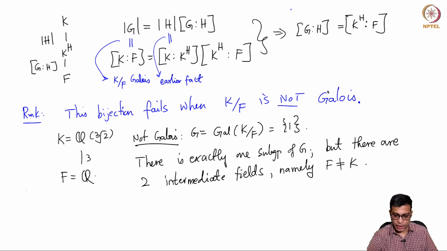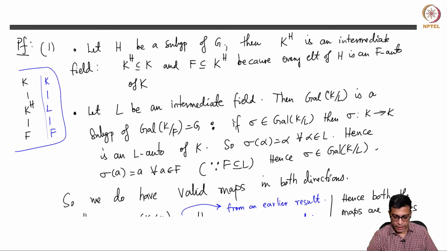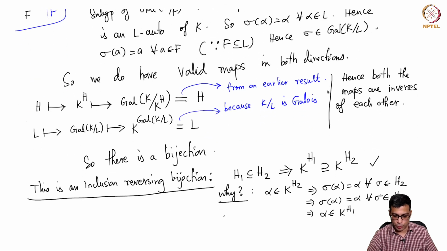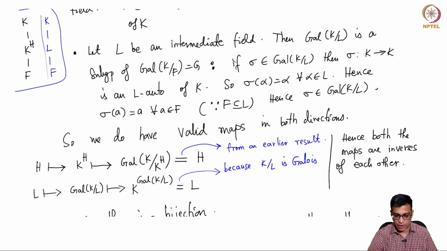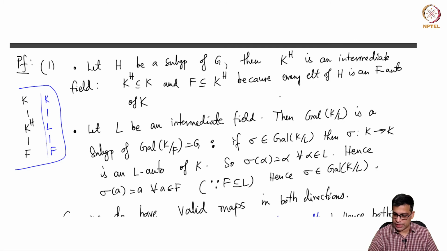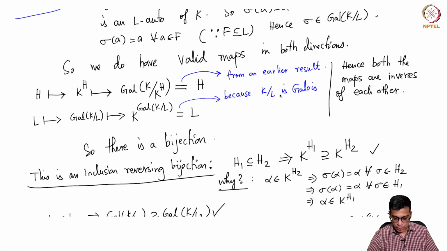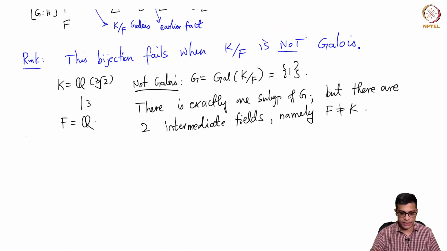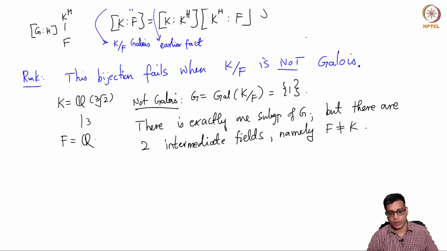It's a good exercise for you to go back to the proof and identify all the points where we have used the Galois property, right? So K over L is Galois because K over F is Galois, and this is not the only place. There are several places where the bijection will require the fact that it is a Galois extension. So let me stop this video here. I will continue with the proof and prove the second part in the next video. Thank you.